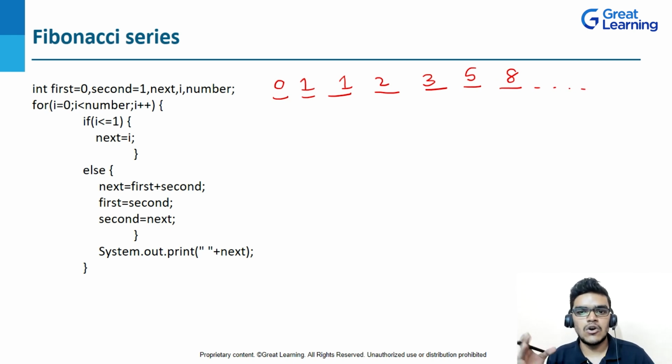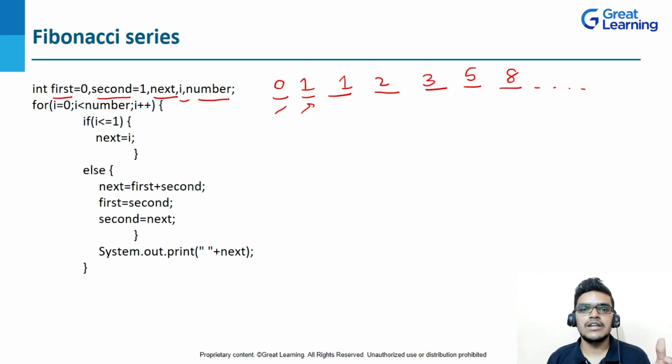Now let's understand the logic for this Fibonacci series. So here, as I told you, the first two numbers will be fixed, so I have created a variable first and I have assigned the value 0 into it, and then I have also created second and I have assigned the value 1. Then I have created a next variable, and after that I have also created i and number variables. So the number variable will be used for the user input, right?